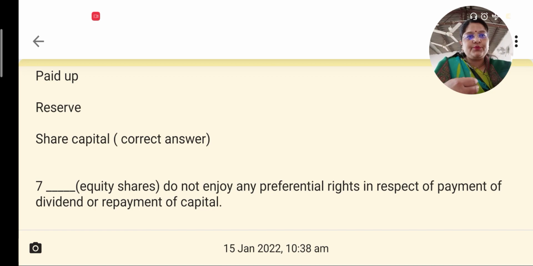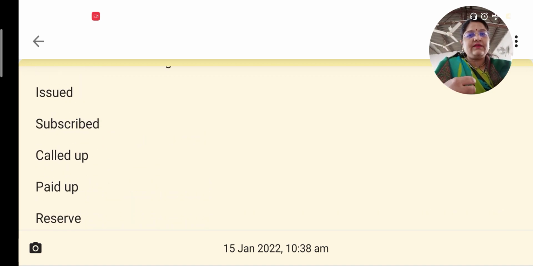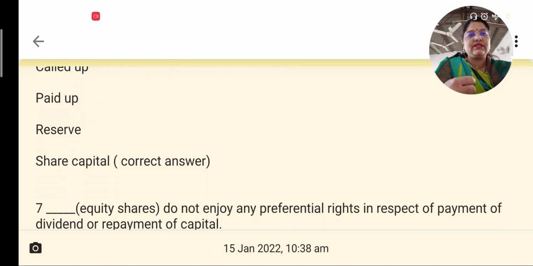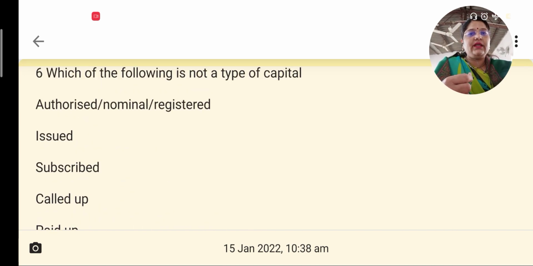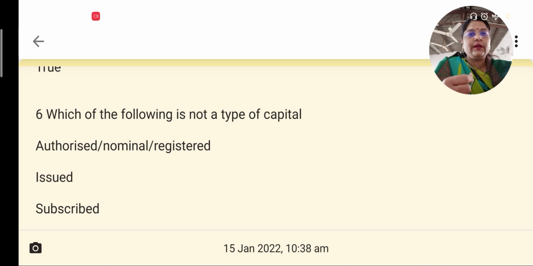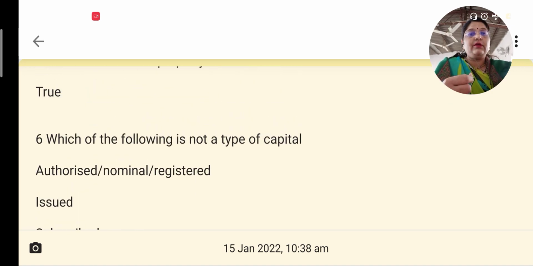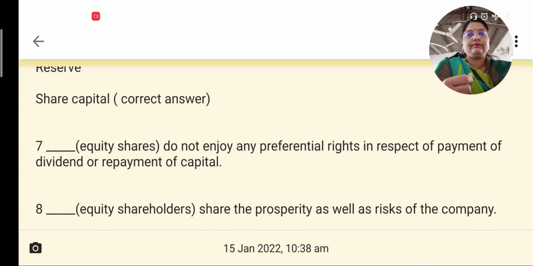The last option you can see is share capital, and all these that we have read over here, issued, subscribed, called up, paid up, reserve, are types of share capital, except the last one, share capital, which will be the correct answer because you are asked which of the following is not a type of share capital.